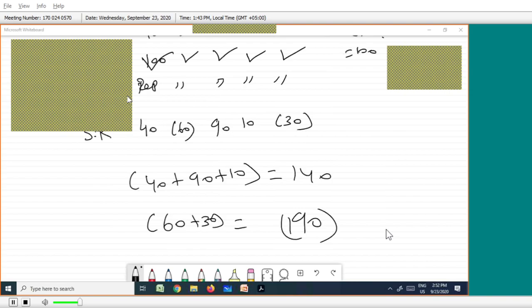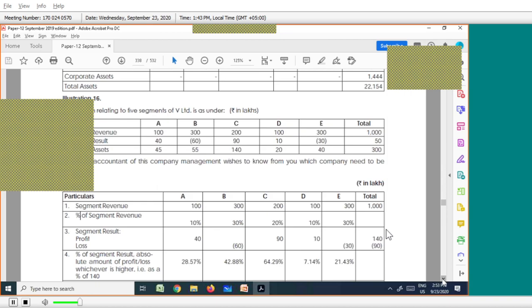What should I do? 10% of 140. What have they actually asked? 14.